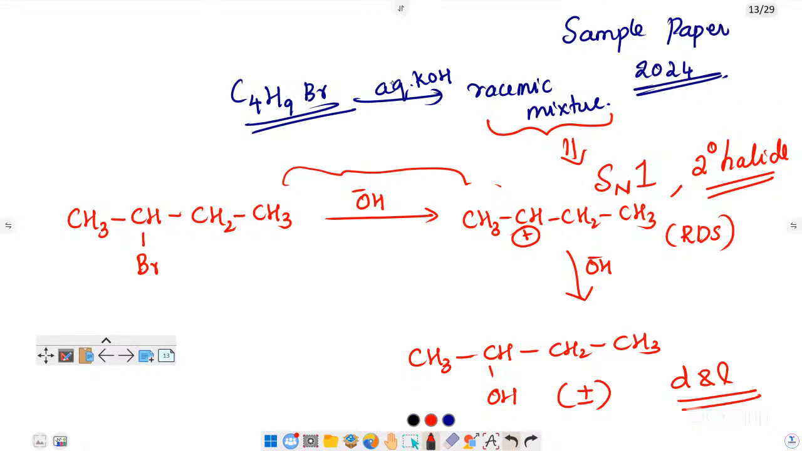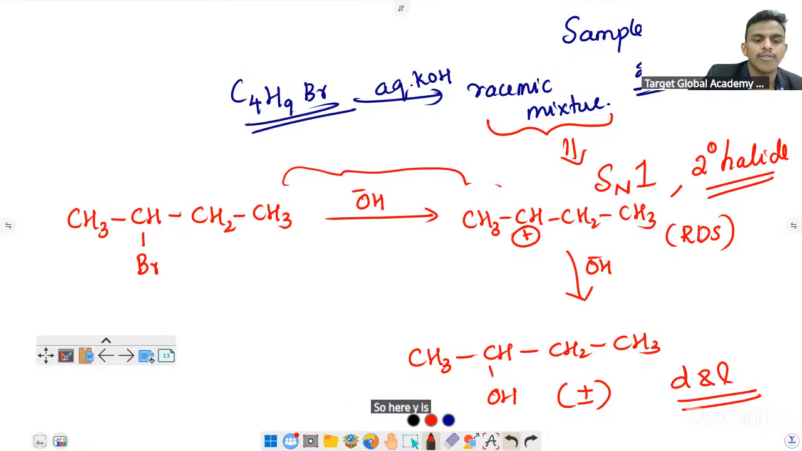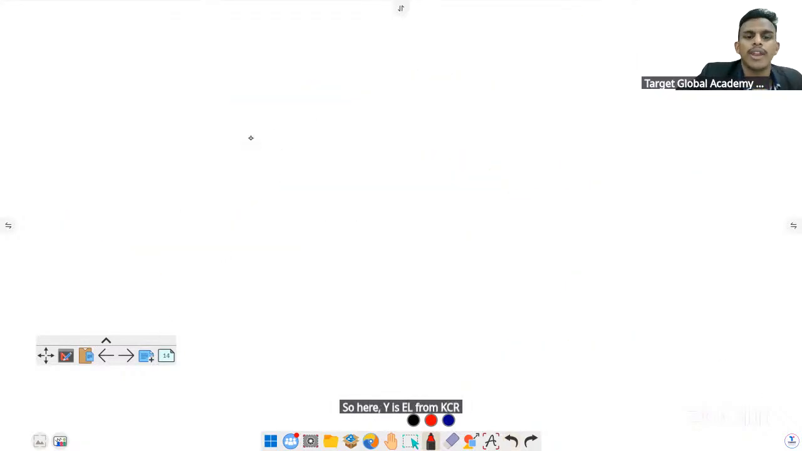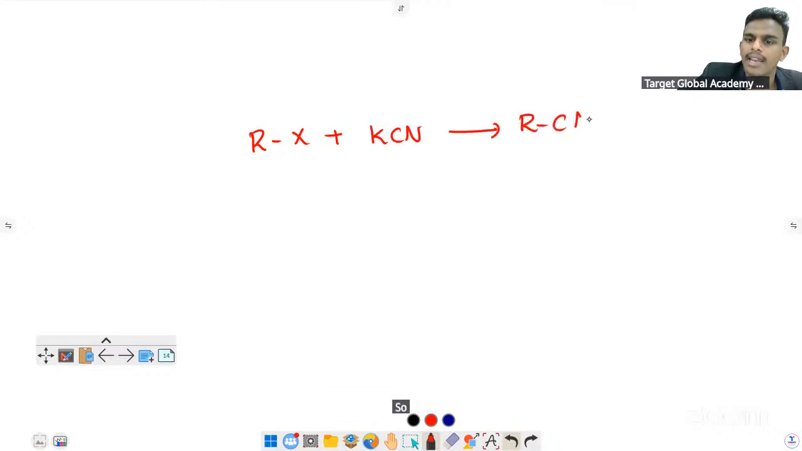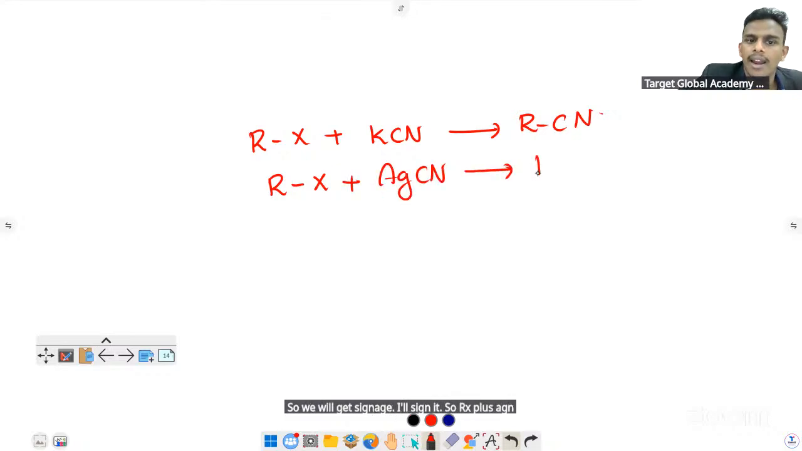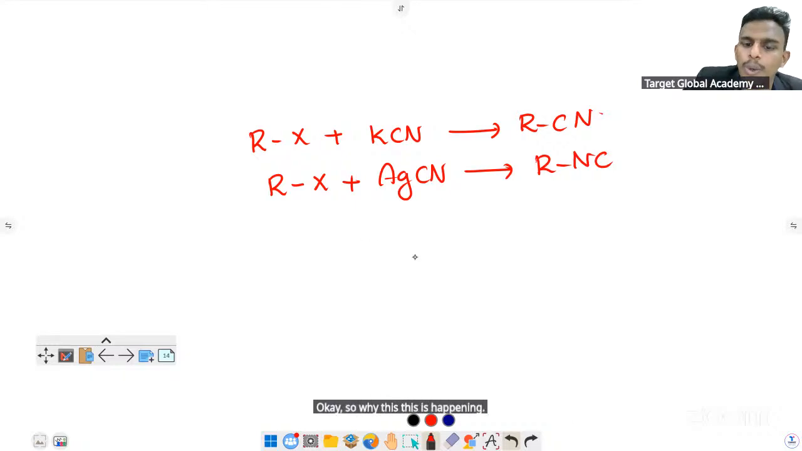Sir, why does KCN form cyanide and AgCN form isocyanide? This question has come many times in exams, but I couldn't answer. Exactly. When you react alkyl halide with KCN, we will get alkyl cyanide. With AgCN, you will get RNC, isocyanide. So why is this happening? Because cyanide is an ambident ligand.